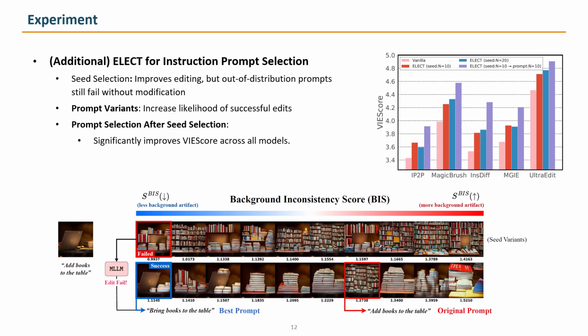Lastly, we provide an applicable method for prompt selection. Seed selection is powerful, but if the instruction itself is out of distribution, changing the seed may not be enough. In those cases, we can try a few prompt variants and apply the same early selection strategy. This often improves the overall score further. Think of it as an optional add-on for ambiguous instructions.